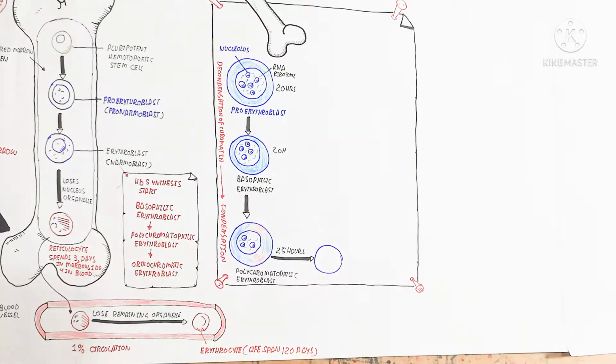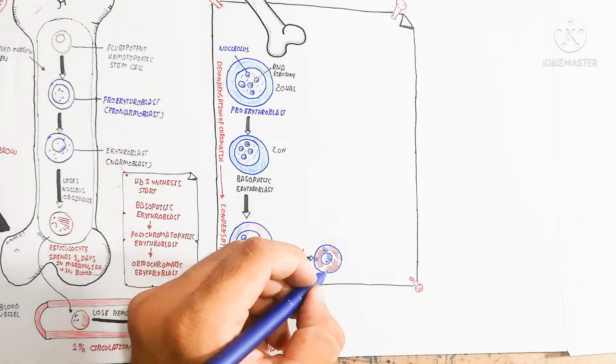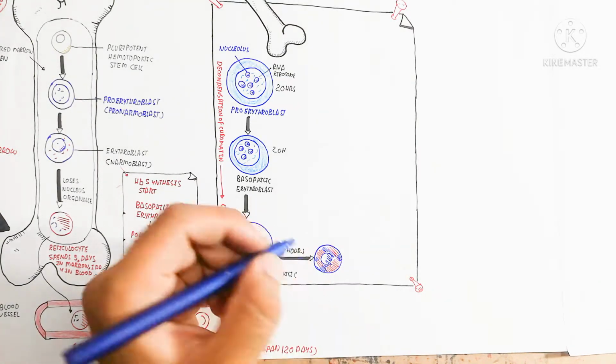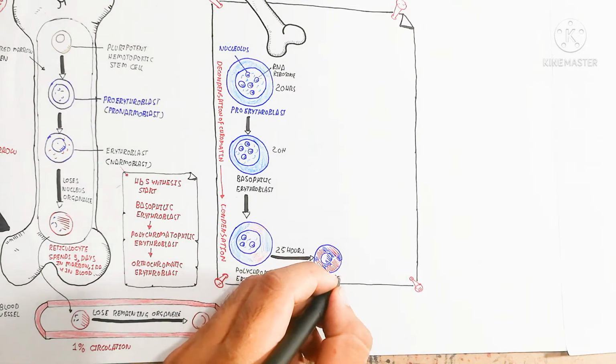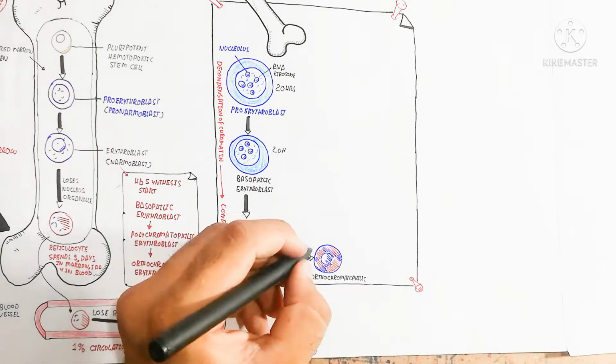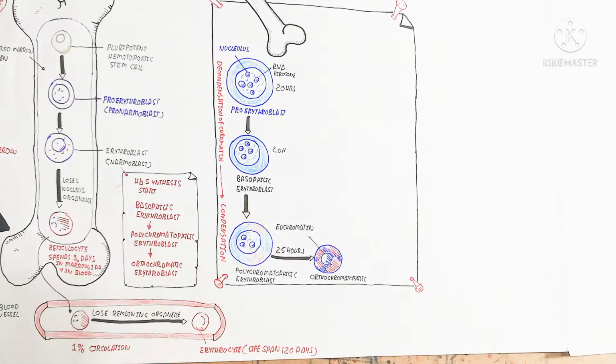After 25 more hours, the orthochromatophilic erythroblast is formed. This contains euchromatin. It means the condensation is complete, and 30 hours are required for it.